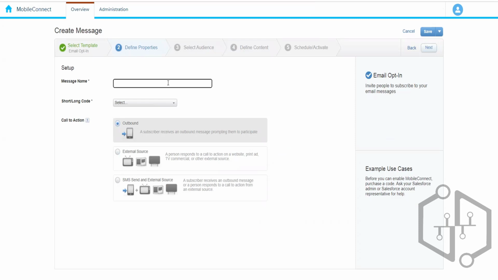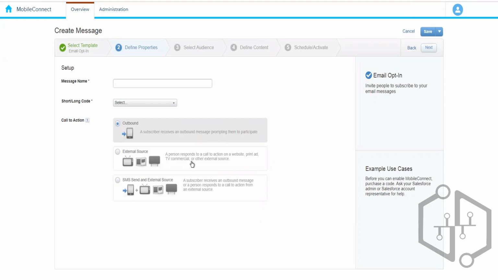So here we have the message name and then the short or long code that you need to send. One thing that I want you to notice is that if you choose outbound, it means that we are sending the communication from our side. When we are sending from our side, we need the list of customers to whom we want to communicate. We need the audience, right? That is why the third option is appearing over here.